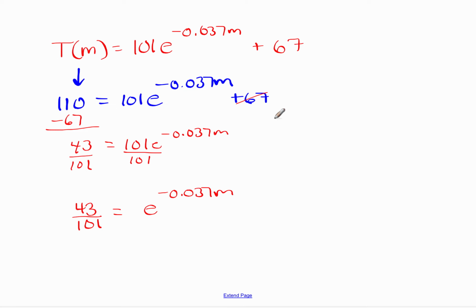And here we are. How do we solve unknown exponentials? We convert to logarithms, and in this case, we choose natural logarithms.